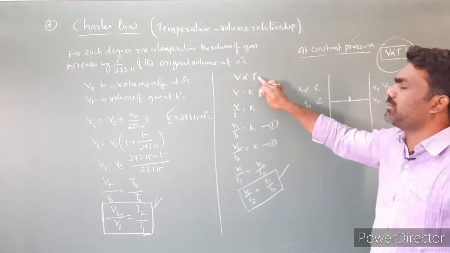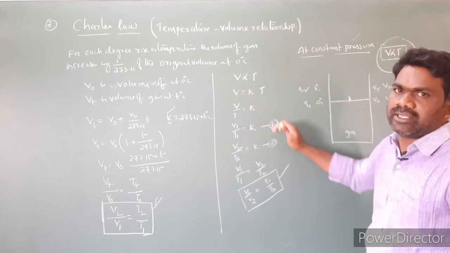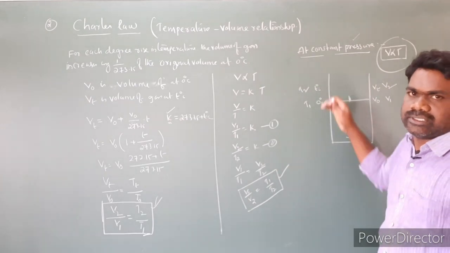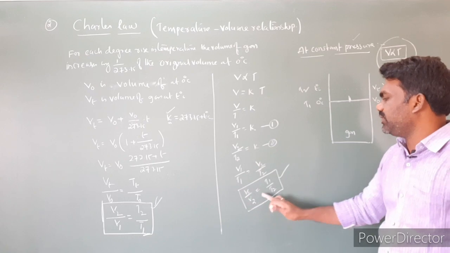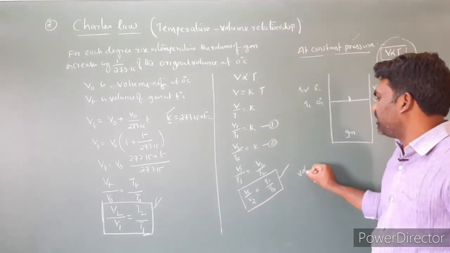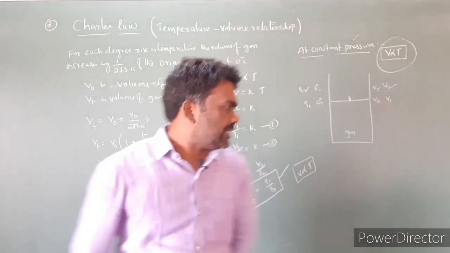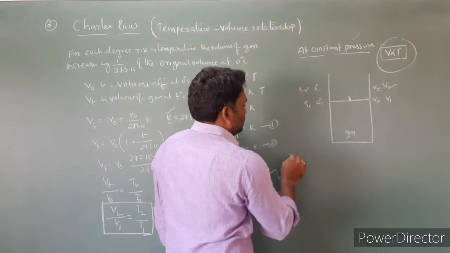Directly I am taking V is directly proportional to T, so V is equal to KT, V by T is equal to constant. I am taking two different conditions. One is the initial condition and the second is the final condition. So initial temperature and initial volume, final temperature and final volume. We will get V1 by V2 is equal to T1 by T2. So in this case volume is directly proportional to temperature. By taking this we can write the statement of Charles law.